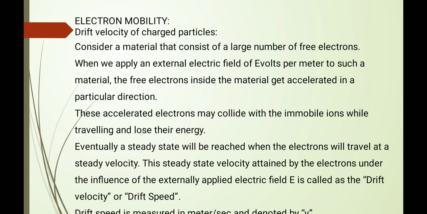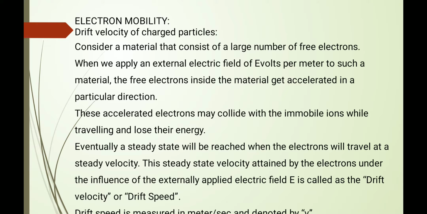After that, electron mobility, and the drift velocity of charged particles. Consider a material that consists of a large number of free electrons. When we apply an external electric field of E volts per meter to such a material, the free electrons inside get accelerated in a particular direction. These accelerated electrons may collide with the immobile ions while traveling and lose their energy.